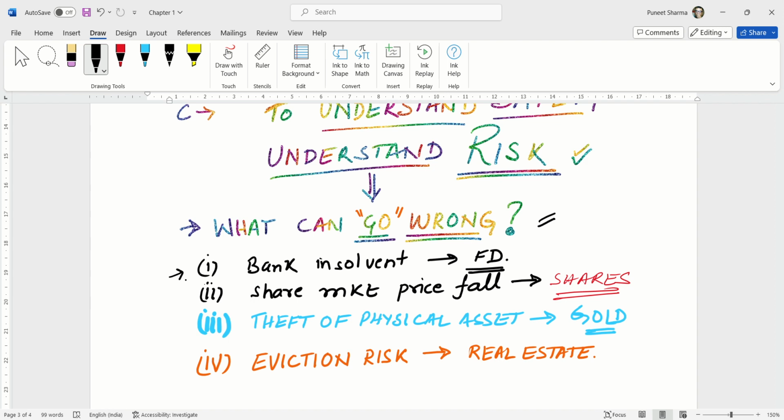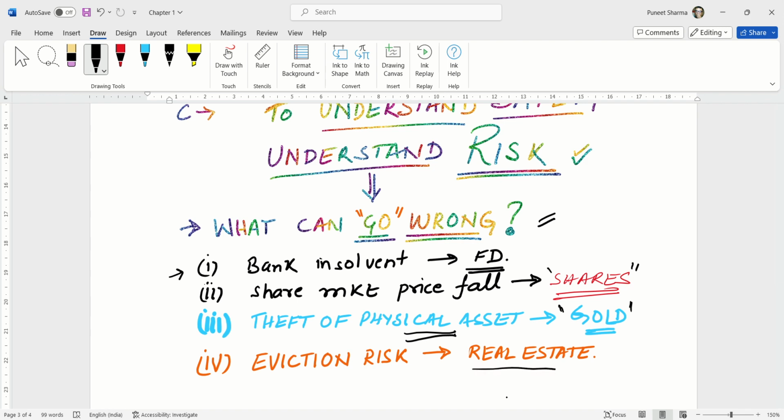Second, if we invest in shares, the share market price falls and the share value falls. This is a drawback we can have when we invest in shares. Now, suppose we are investing in gold. There is a risk of theft of the physical asset. If the gold, a physical asset, is stolen, then our gold is at risk. This is the risk involved with a physical asset like gold.